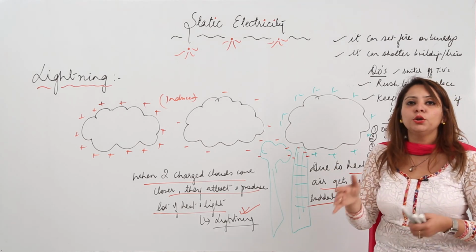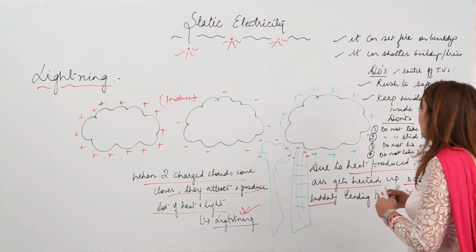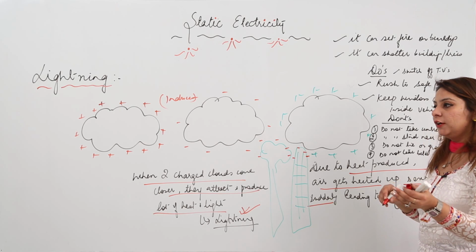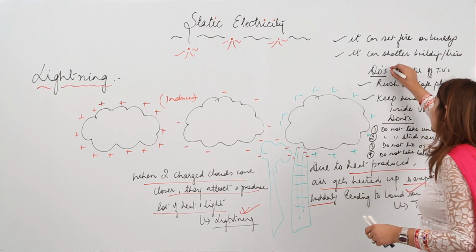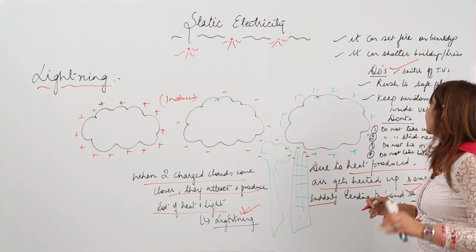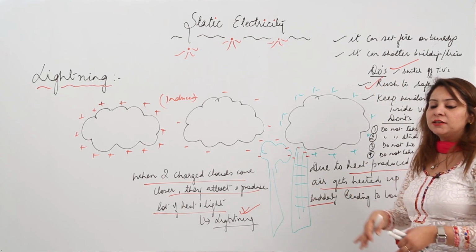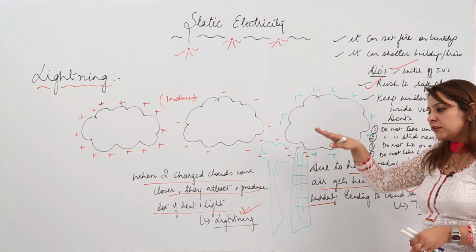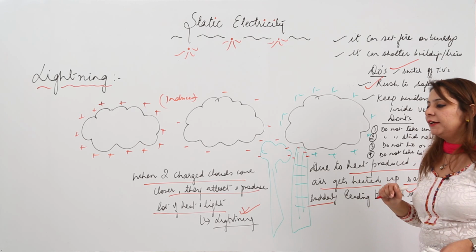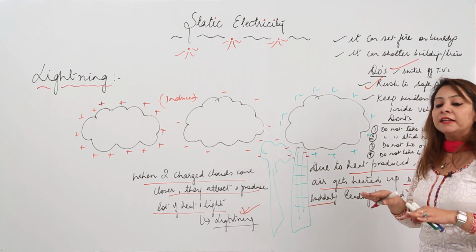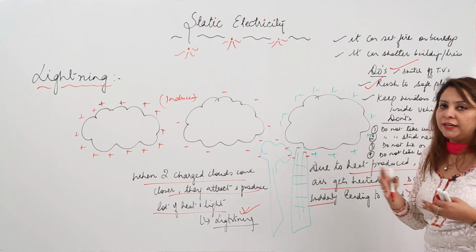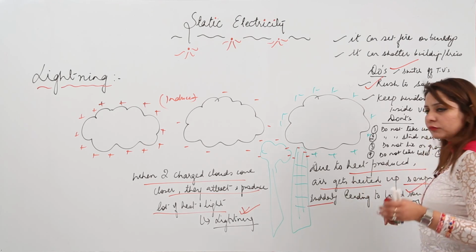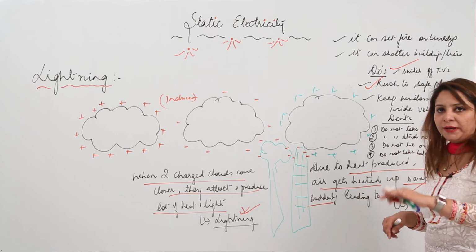There are certain do's and don'ts which you need to follow during the thunderstorm. First, suppose you are watching TV or using any electrical appliances, just switch off that thing which you are using. Secondly, if you are outside during a thunderstorm, rush to a safer place. What is a safer place? It can be a low-size tree, and it can be a low-size building also, because very high buildings are dangerous, as they can acquire a charge due to induction. So you need to take shelter near low buildings.